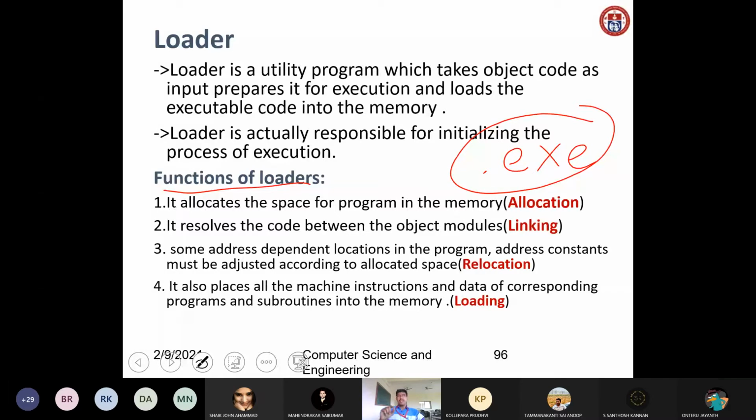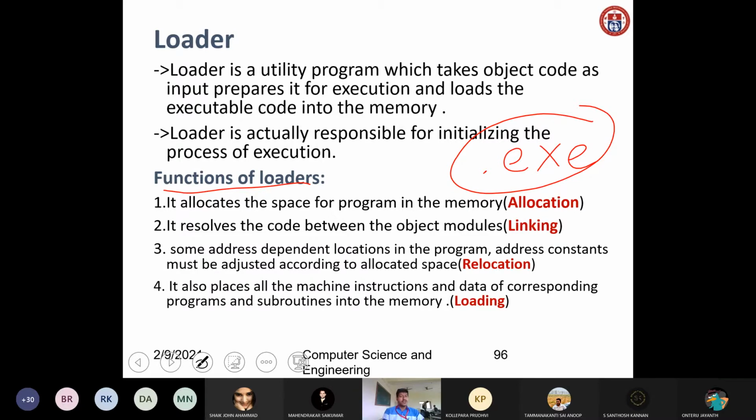So malloc means memory allocation, calloc means contiguous memory allocation, and realloc means reallocation. We have a lot of functions available. Here, the loader is responsible for allocating the space in memory. That is called memory allocation.